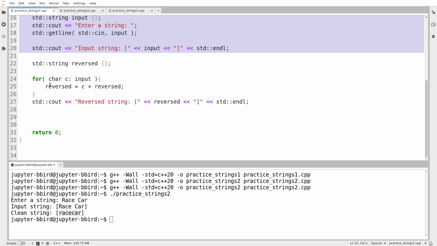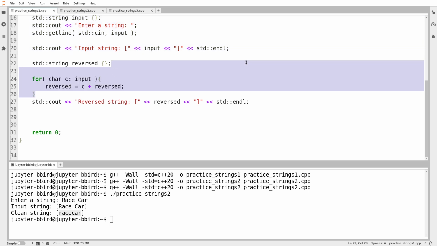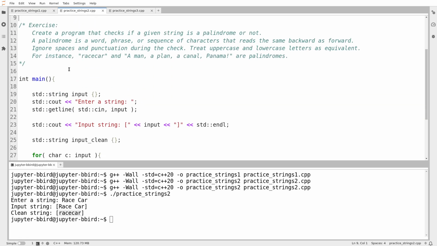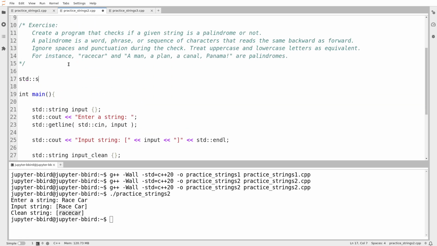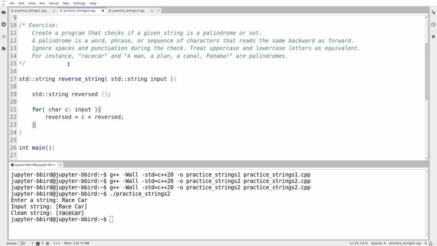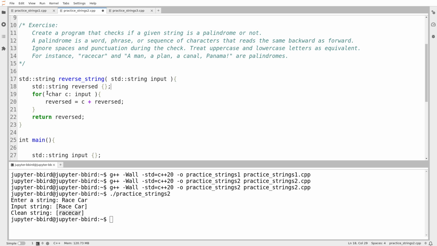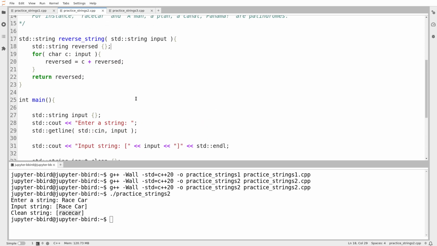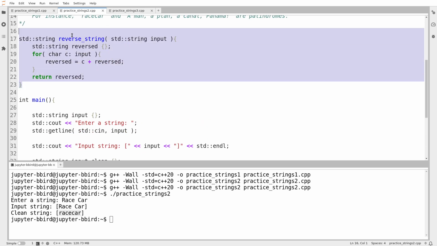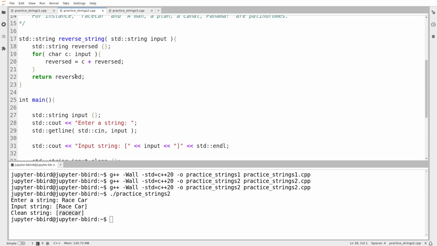because I can recycle some code from exercise 1. I just reverse my input string. Because I want to use this, and I may want to use it again later, I'm going to make a function for this. So I'm going to make a function called reverse string. And it takes as input, we'll just call it the string input, because that way, if I call the variable input, I can just paste my code directly in because it uses a string called input. And then I return reversed. Okay, we'll just remove some spacing. I'm not going to test this specifically because I'm pretty sure that it works because I tested the exercise earlier.